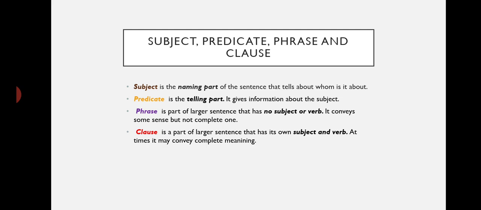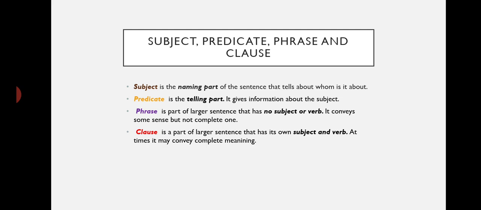The next thing that you should know is a phrase. Now a phrase is a combination of words, but you need to remember, although it's a combination of words, it doesn't have its own subject and predicate. It doesn't have its own subject and verb, and although it is going to convey some sense, it's not able to convey a complete sense.